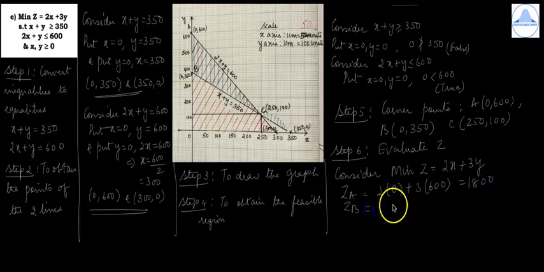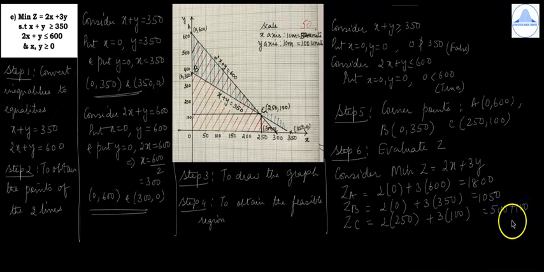Then ZB is 2 into 0 plus 3 into 350, which is 1050, and ZC is 2 into 250 plus 3 into 100. So this is 500 plus 300, equal to 800. Now because it is a minimization problem, find out the least value here. So the least value is 800.